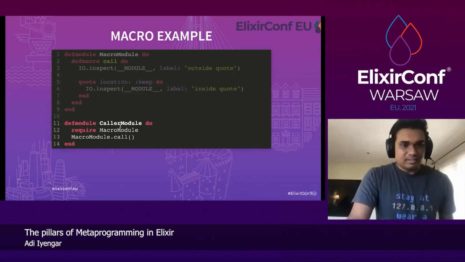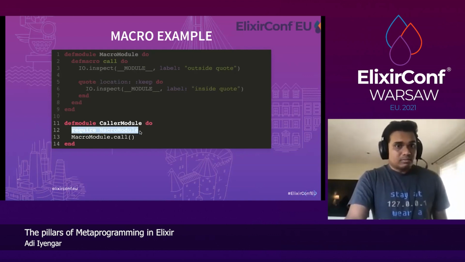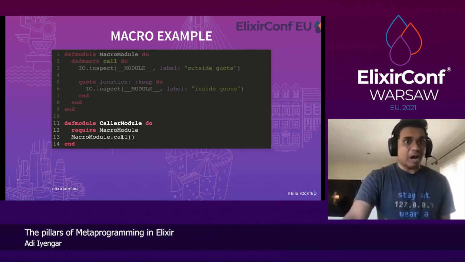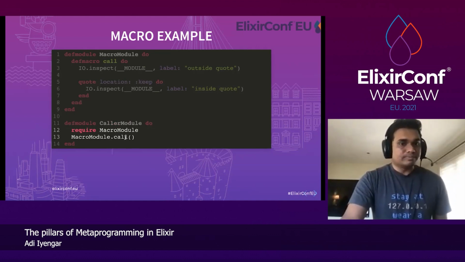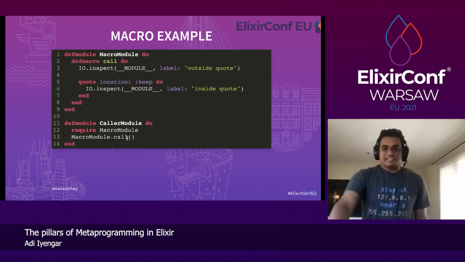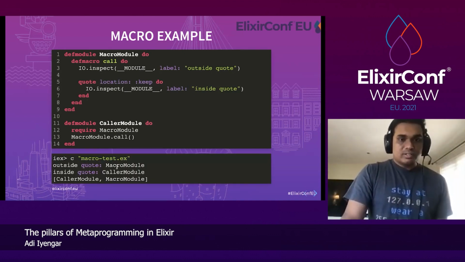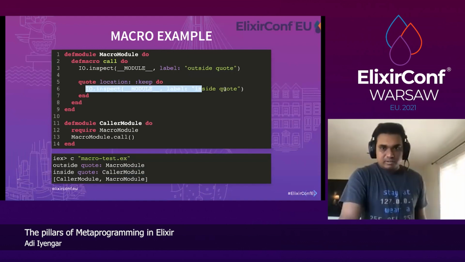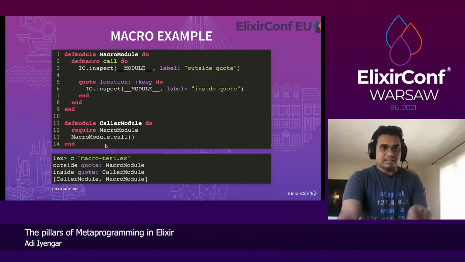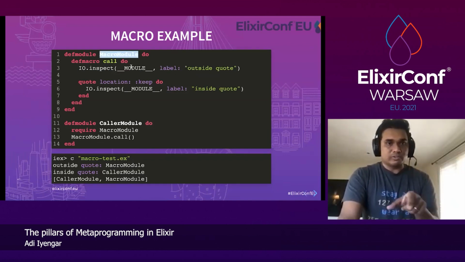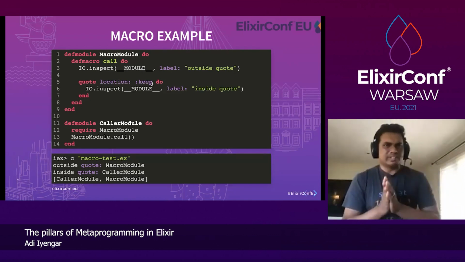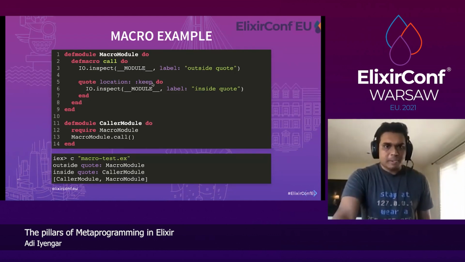When we define the module, we have to require the module that houses the macro and then invoke the macro. Great. Let's compile it and see what happens. When we compile it, we see, okay, outside the quote, the module is macro module, but inside the quote, the module is caller module. So anything you put inside the quote literal gets evaluated in the caller module, but anything you put outside gets evaluated in the macro module's context. That's something important to understand while using macros.